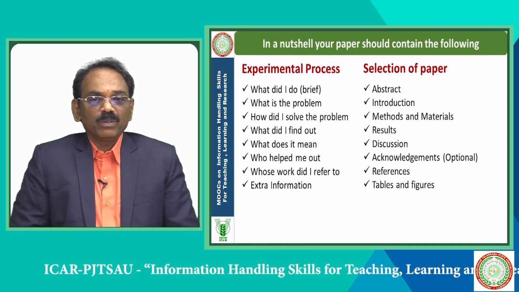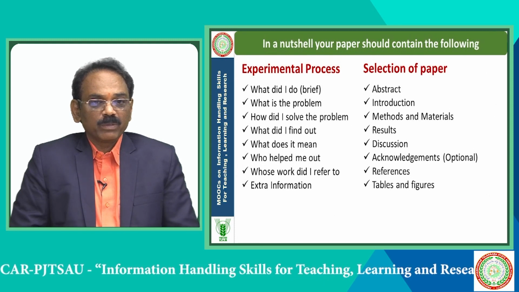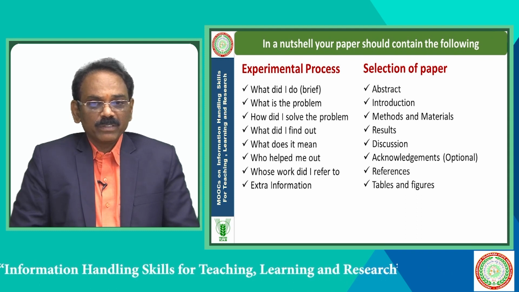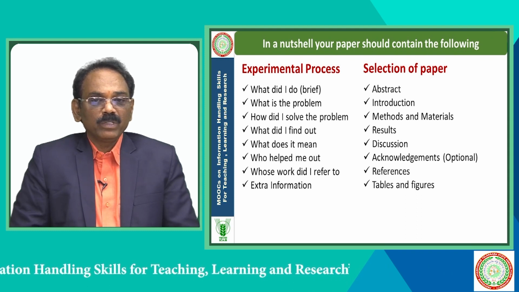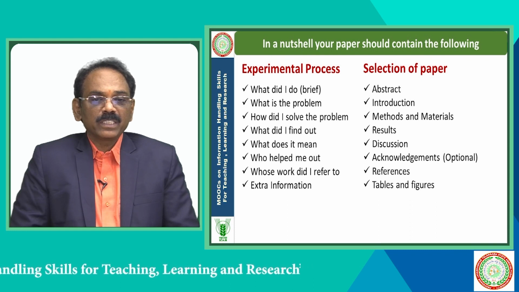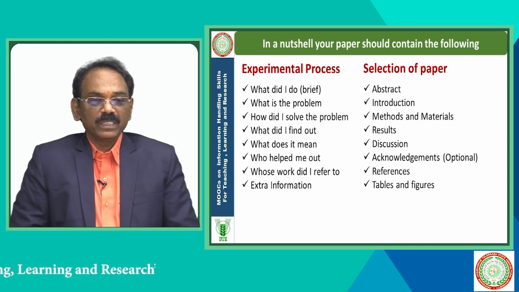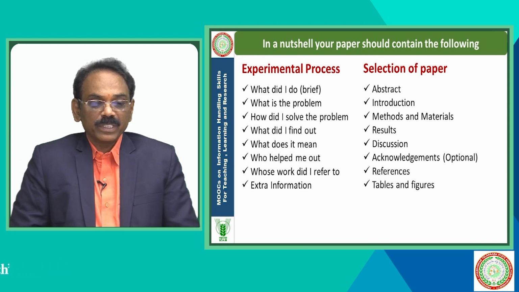In a nutshell, your paper should contain the following. What did I do, in brief? That is the abstract. What is the problem? Introduction. And how did I solve the problem? Methods and materials. What did I find out? Results. What does it mean? Discussion. Who helped me out? Acknowledgement, which is optional. Whose work did I refer to? That is the references. Extra information, tables and figures, you can give in the annexure also.